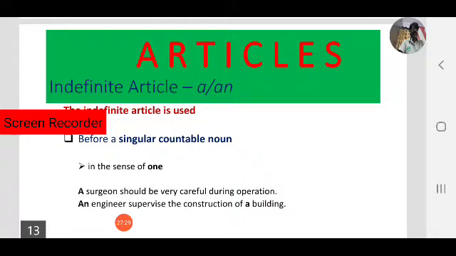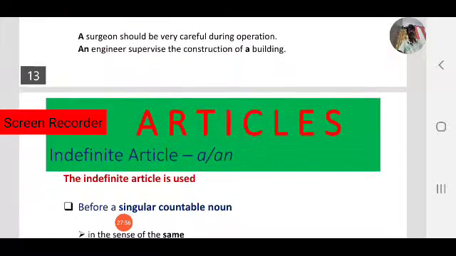Why do we use an engineer? Yes, engineer begins with a vowel sound, so before a vowel sound we use an. A building, so building is a singular countable noun, but that is a consonant sound, so we use a.